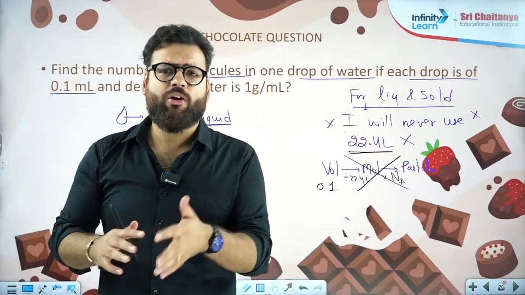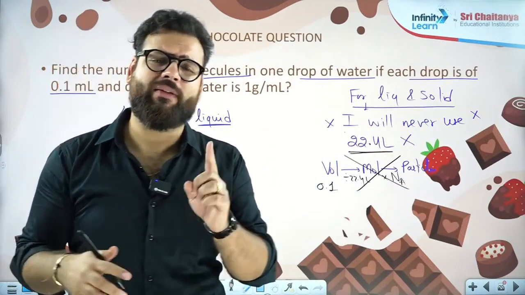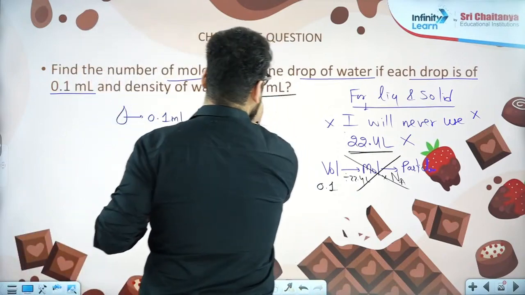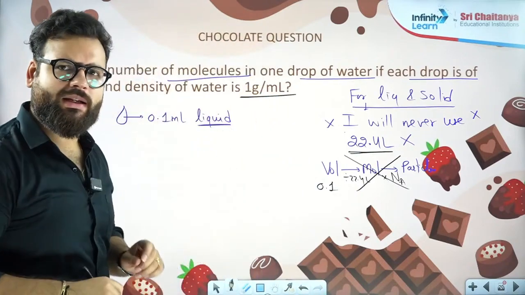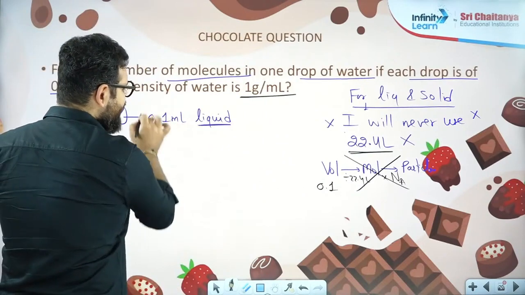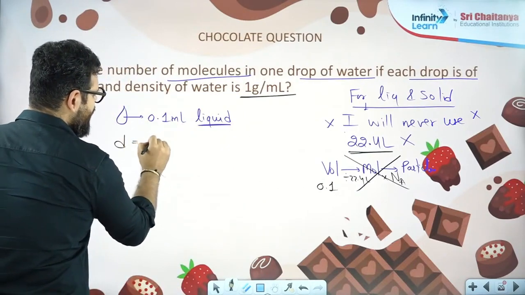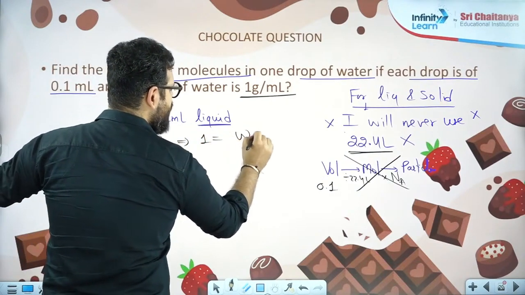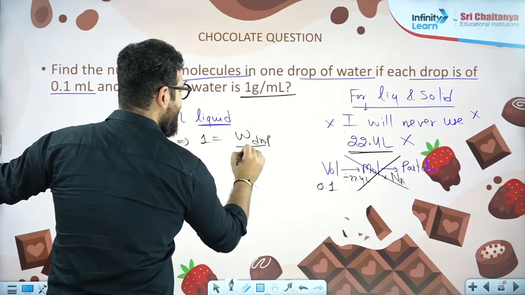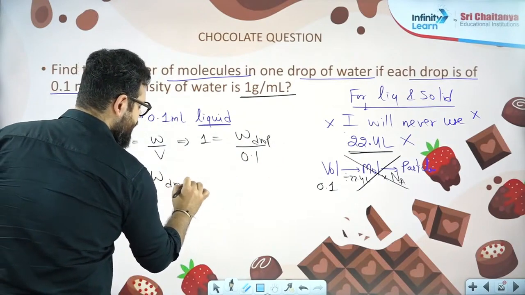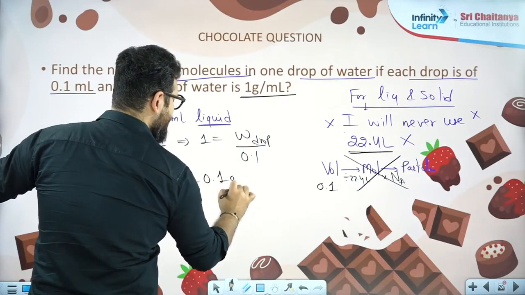For liquids, how do you convert volume into mass? They will always give you density, as I have given you here. Density of water is 1 gram per ml. What is density? Density is mass per unit volume. So if this liquid drop is 0.1 ml, density equals weight by volume: 1 equals weight of a drop by 0.1. So weight of the water drop comes out to be 0.1 gram.